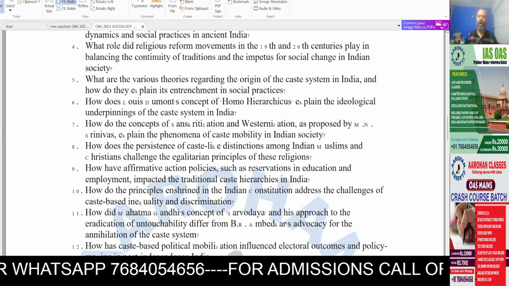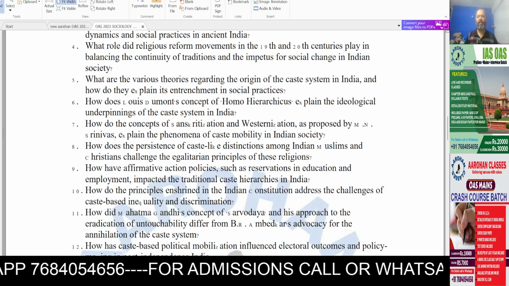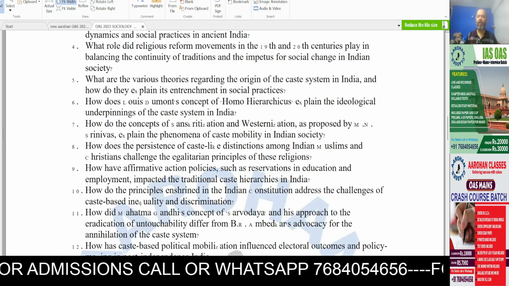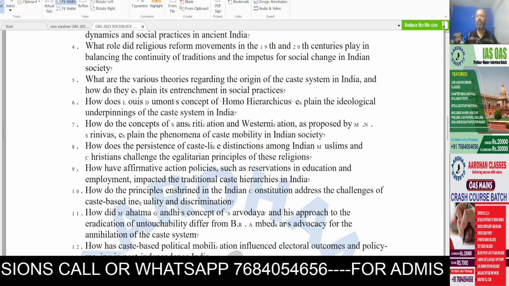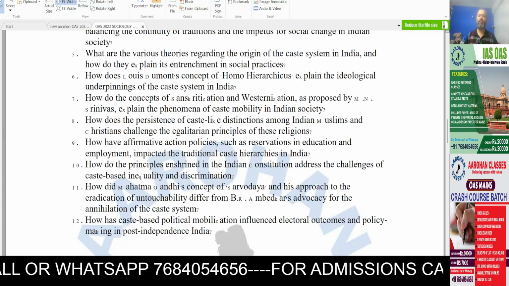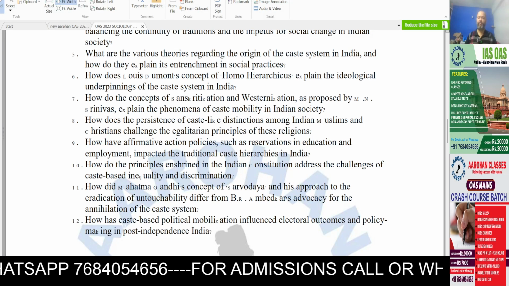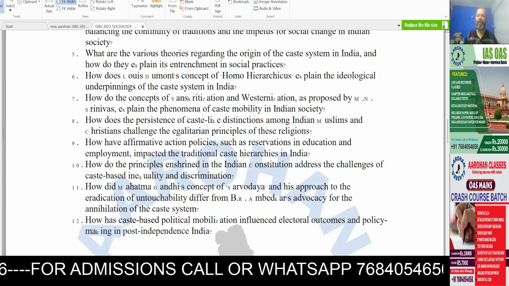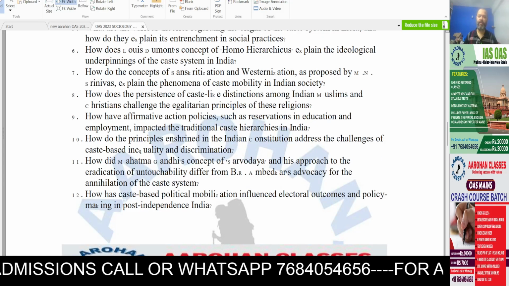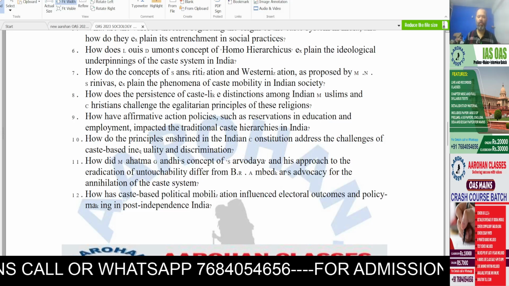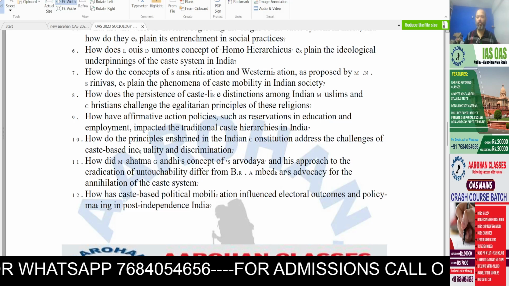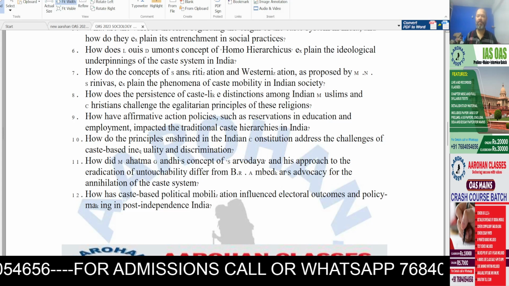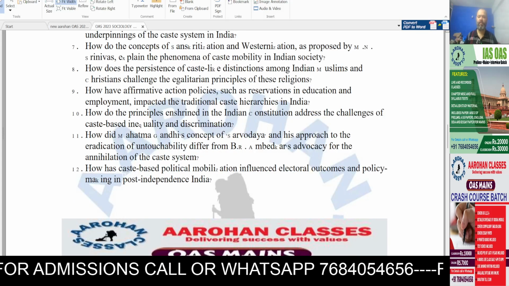Question 4. What role did religious reform movements in the 19th and 20th centuries play in balancing the continuity of traditions and the impetus for social change in Indian society? Question 5. What are the various theories regarding the origin of the caste system in India, and how do they explain its entrenchment in social practices? Question 6. How does Louis Dumont's concept of homo hierarchicus explain the ideological underpinnings of the caste system in India?